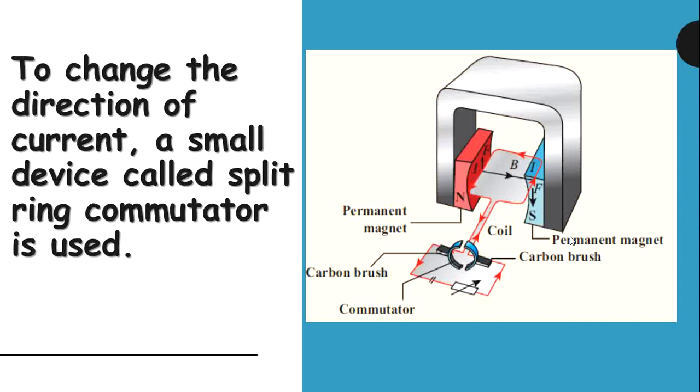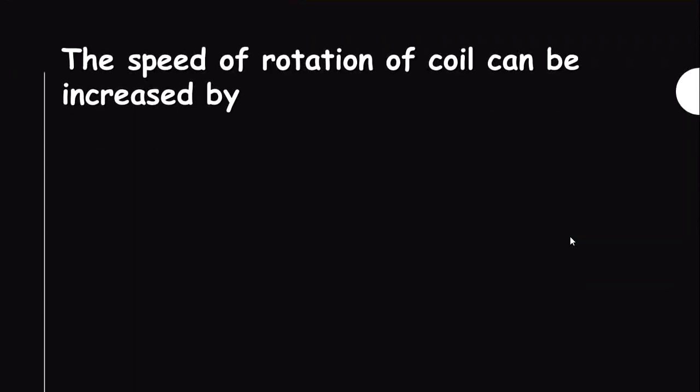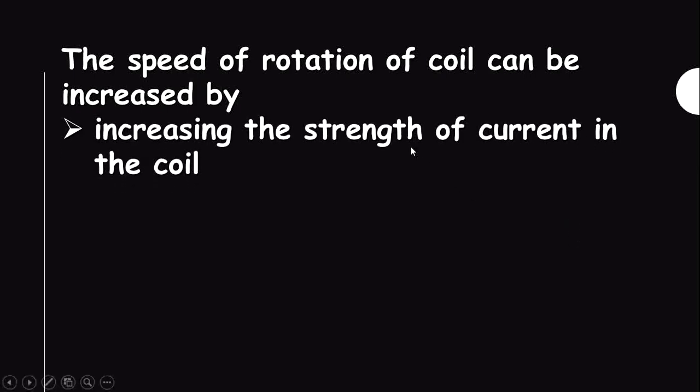Now, next question. How can we increase the speed of rotation of a coil? The speed of rotation of a coil can be increased by increasing the strength of current in the coil. How can we increase the strength of the current? By decreasing the flux.